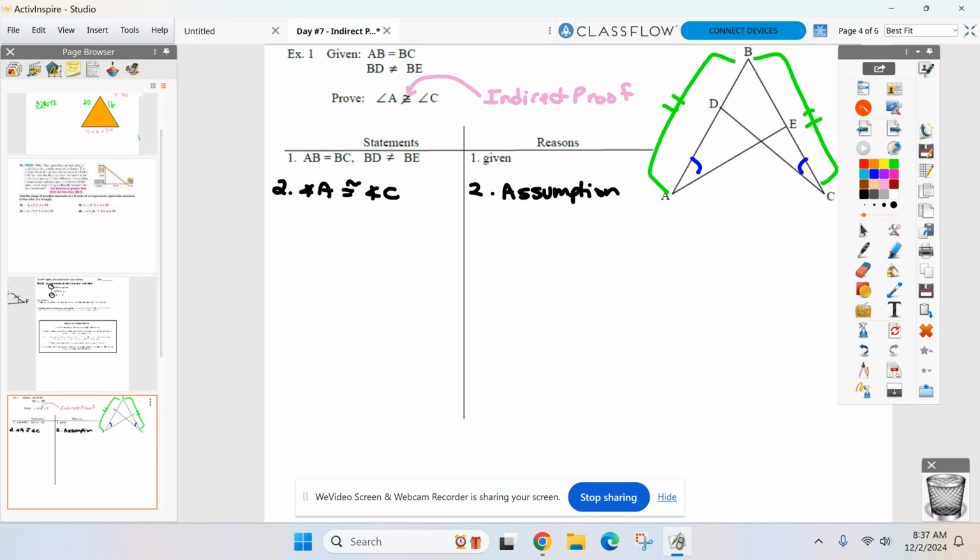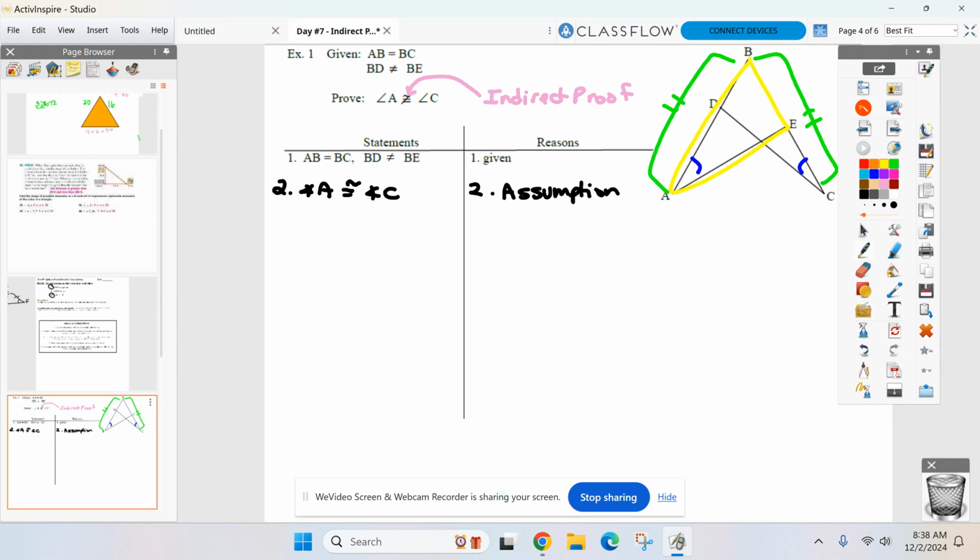Wait. This is almost starting to look a little familiar here. I've got these pair of sides, I have these angles. It almost looks like we're trying to do what to a pair of triangles here? Think about where we've come from so far this year. I got a pair of angles, I got a pair of sides. It's almost looking like we're going to prove a pair of triangles congruent, right? And that's exactly what we're going to do here. We're going to prove these two overlapping triangles.